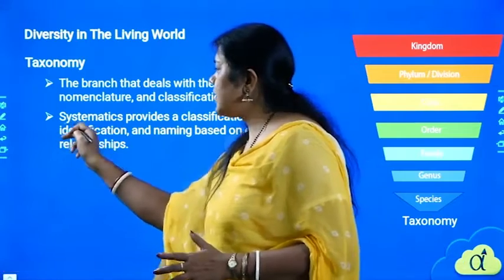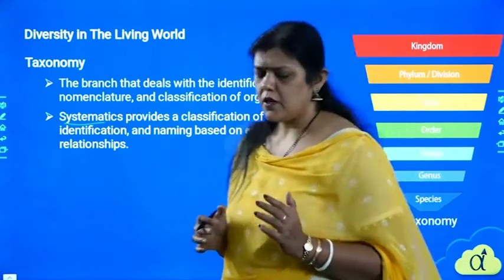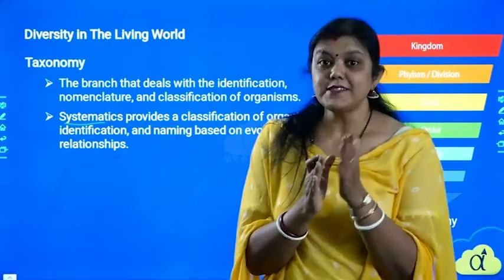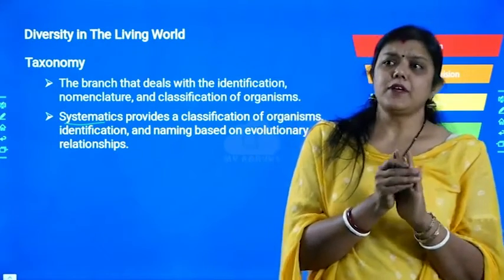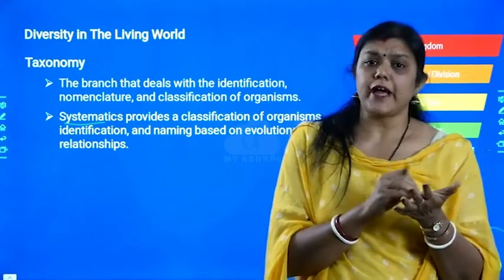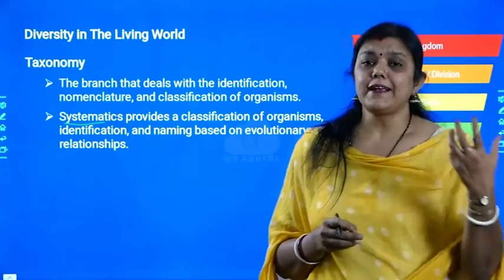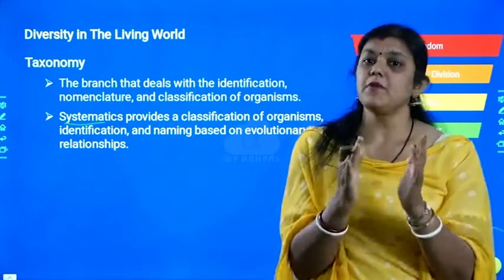System. Here is something called a system, in systematics. What do we mean by system? For each and everything, there is a proper system. For example, if you wanted to write a particular sentence, or when we go to school and attend the assembly, there is a proper system of doing it.